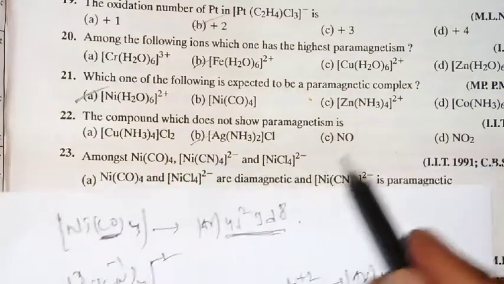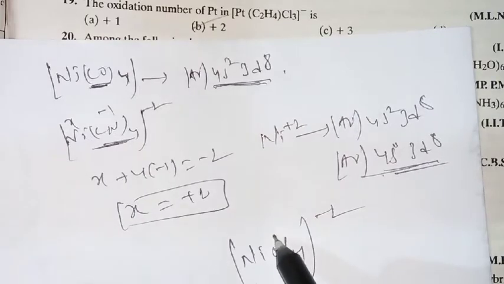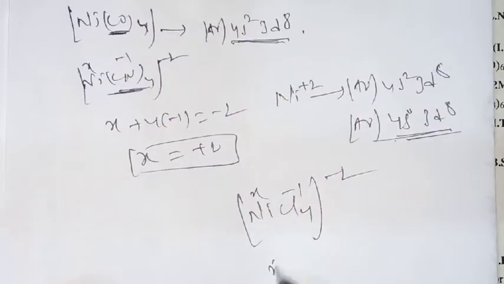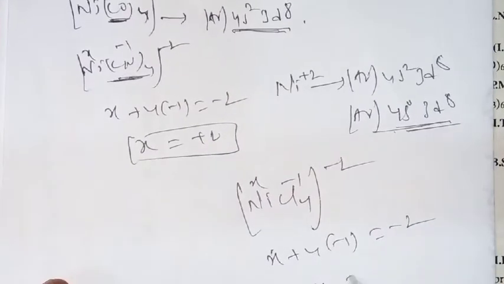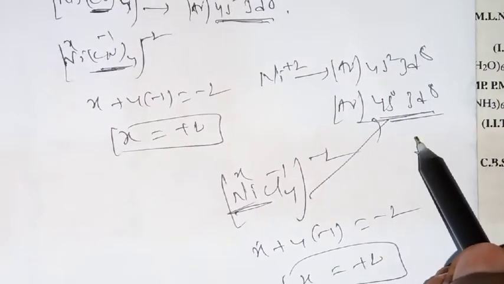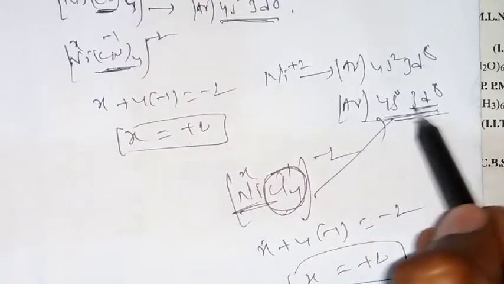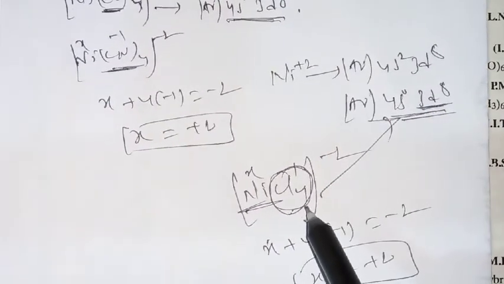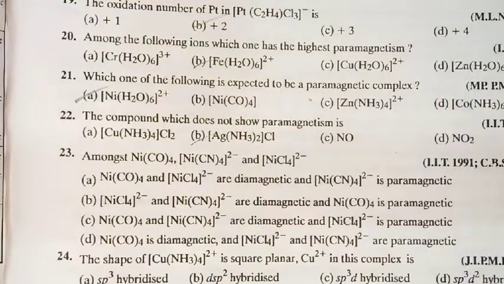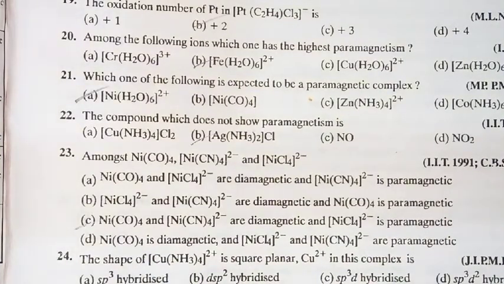But in the case of the next one, [NiCl4]2-, this is minus 1, again this is X. So X plus 4 into minus 1 equals minus 2, then X equals plus 2. So here also we get the same configuration. But will you get regrouping of the electrons here? No, because this is a weak ligand. Definitely here unpaired electrons are present in the 3d8. That is why it is showing paramagnetism, and the remaining 2 are diamagnetic. Is it clear? Then what is our suitable answer here? So this one: Ni(CO)4 and [Ni(CN)4]2- are diamagnetic, and [NiCl4]2- is paramagnetic.